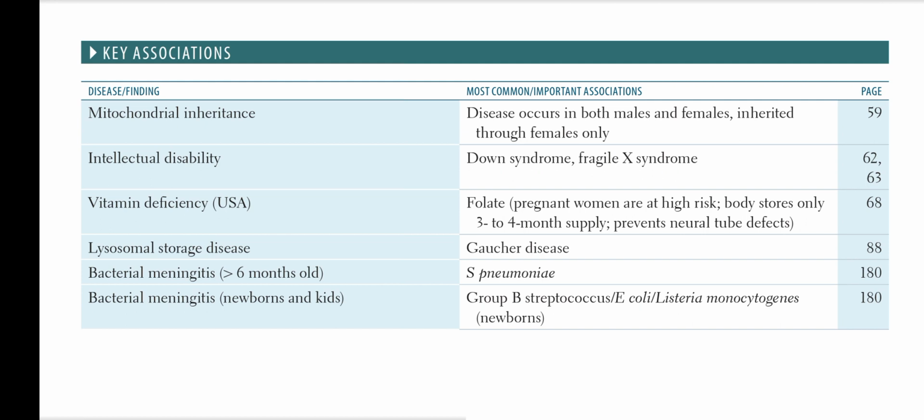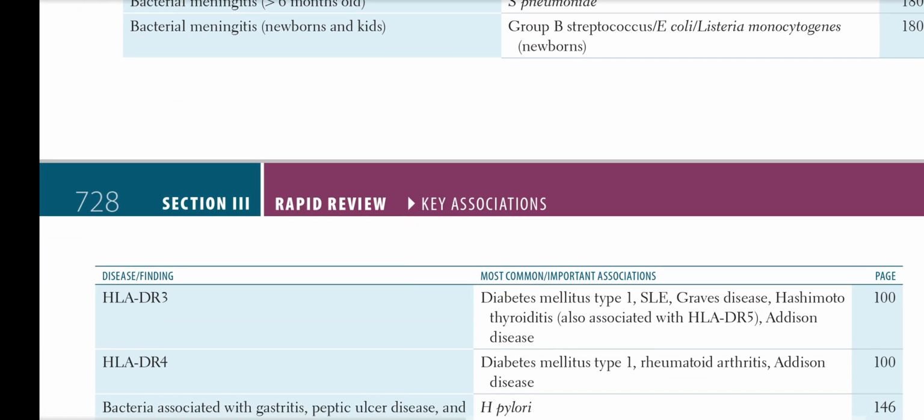Bacterial meningitis in those more than 6 months old is due to pneumococcus. Bacterial meningitis in newborns and kids is due to group B streptococcus, E. coli, and Listeria monocytogenes in newborns. Okay, so now page number 728.